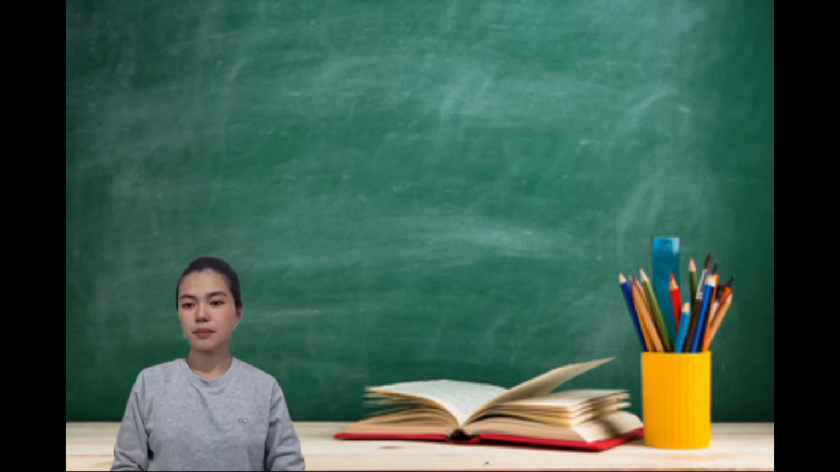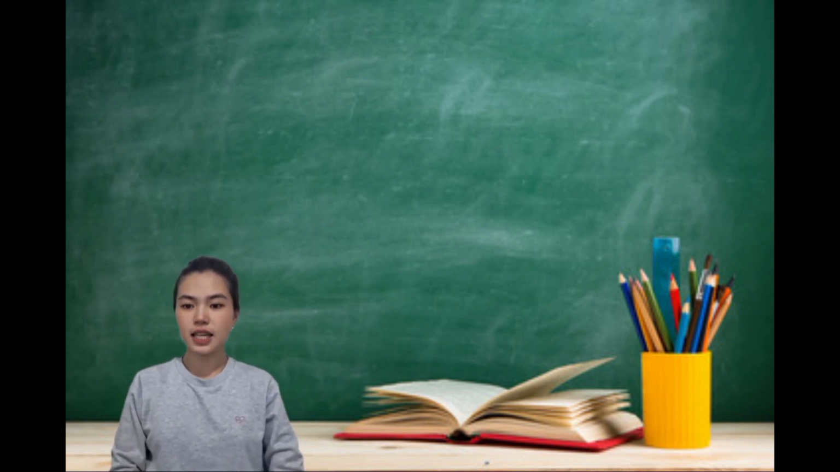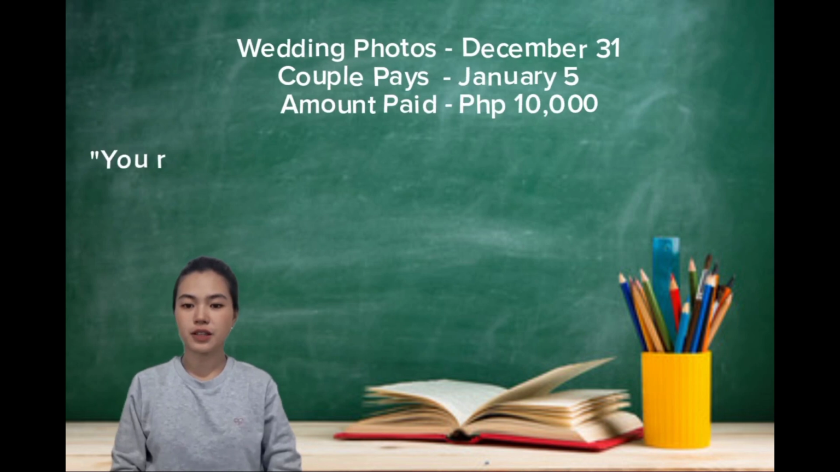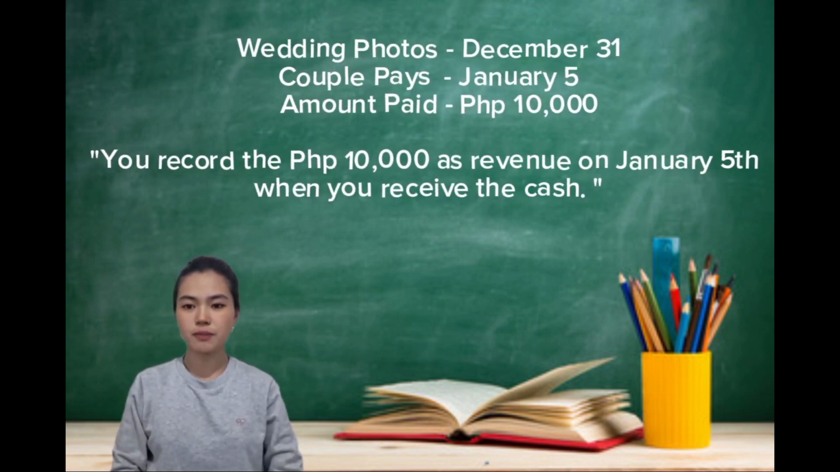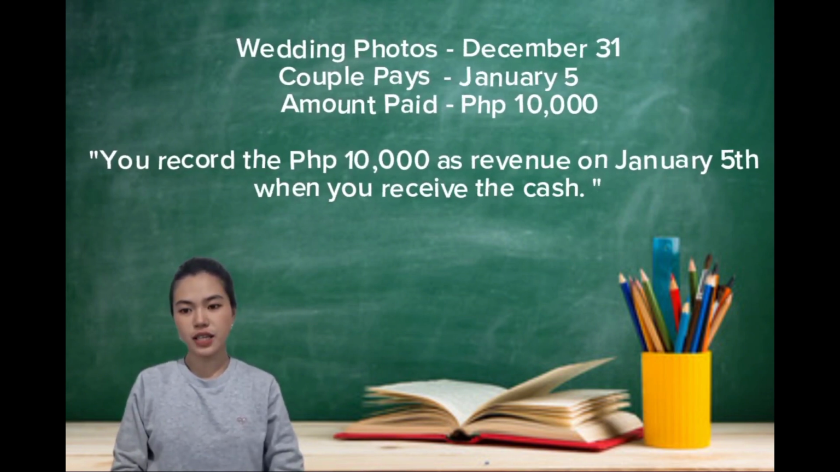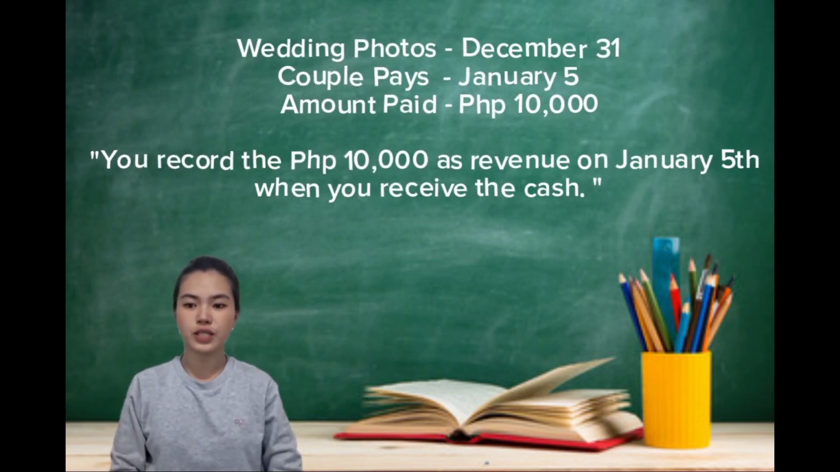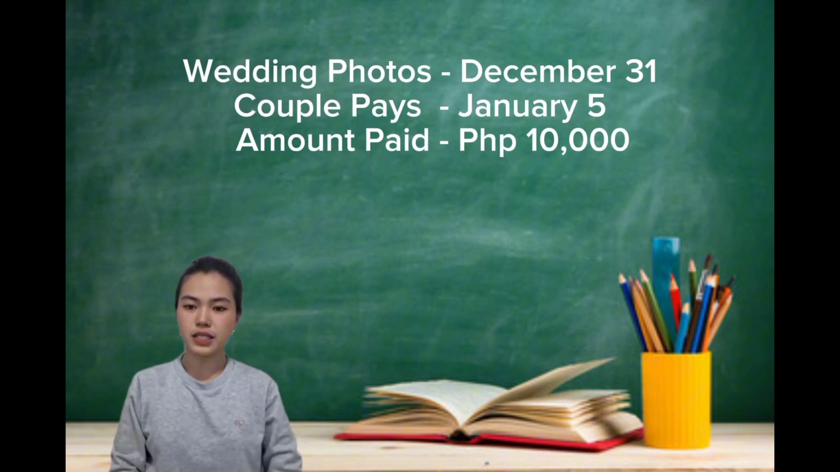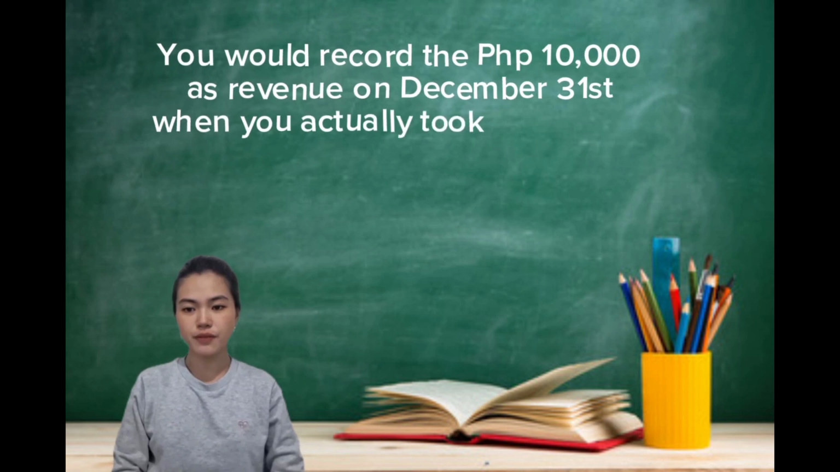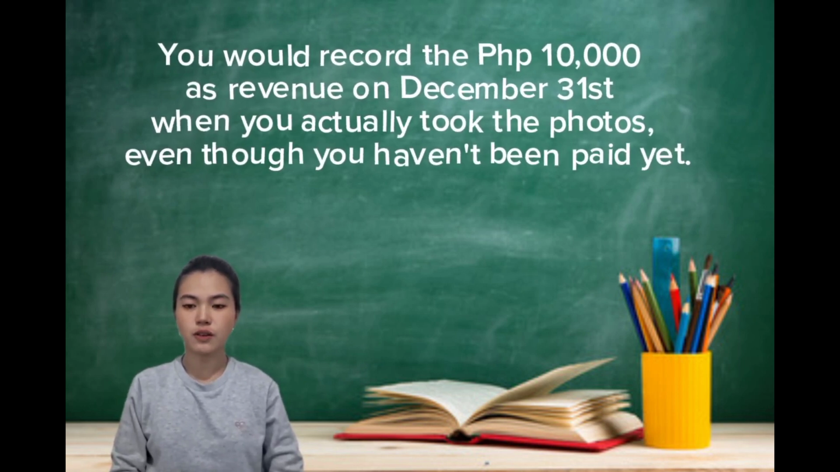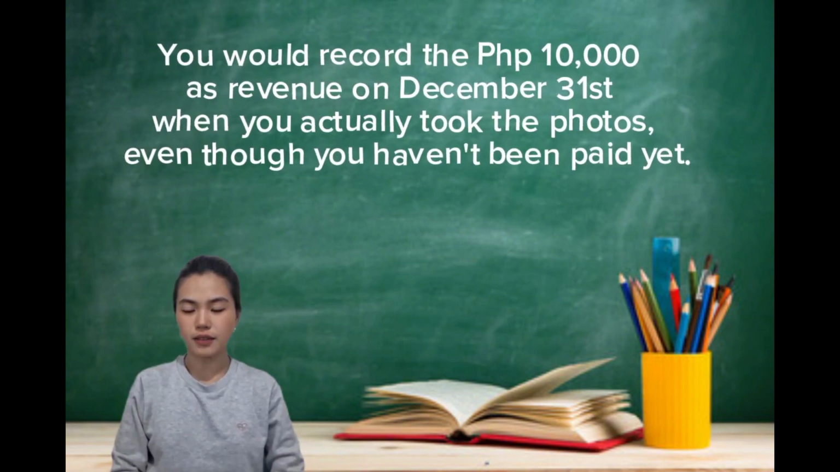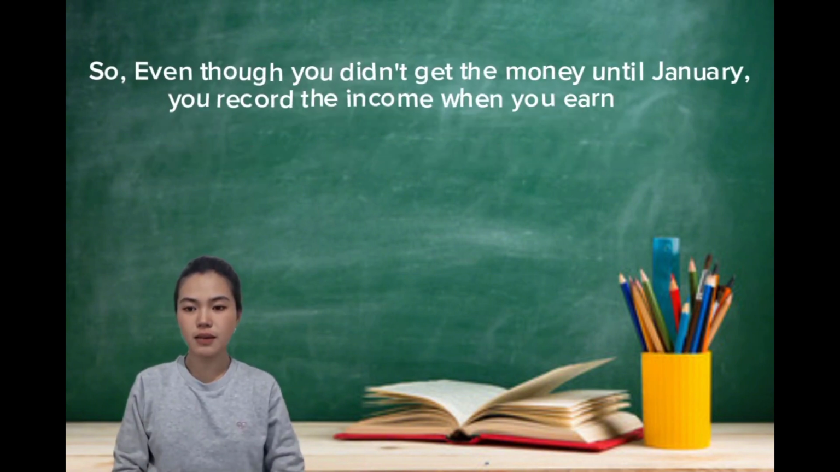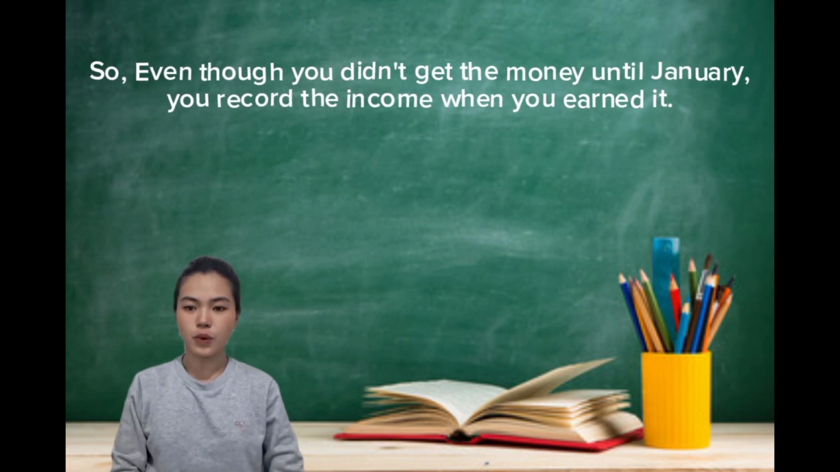Here are some basic examples of cash basis and accrual basis. In cash basis, let's say you're a photographer and you take wedding photos on December 31st. The couple pays you 10,000 pesos in cash on January 5th of the next year. With the cash basis, you record the 10,000 pesos as revenue on January 5th when you receive the cash. In accrual basis, using the same example, you would record the 10,000 pesos as revenue on December 31st when you actually took the photos, even though you haven't been paid yet. So, even though you didn't get the money until January, you record the income when you earned it.